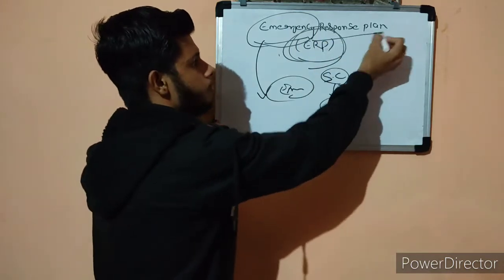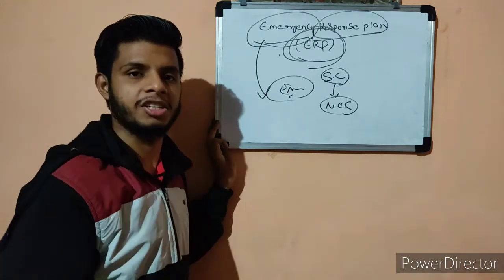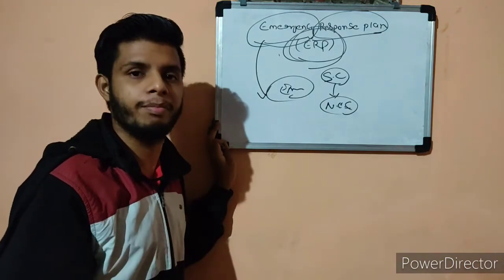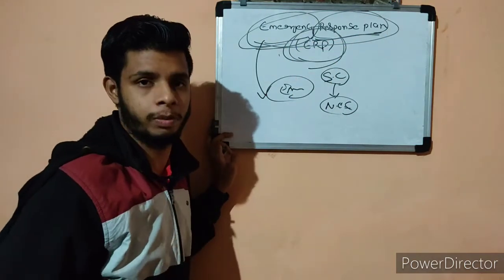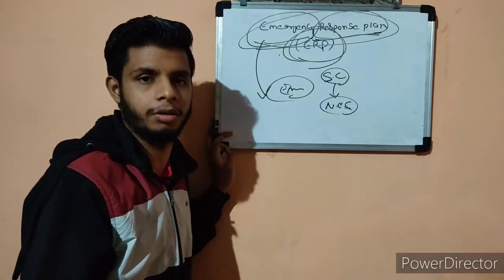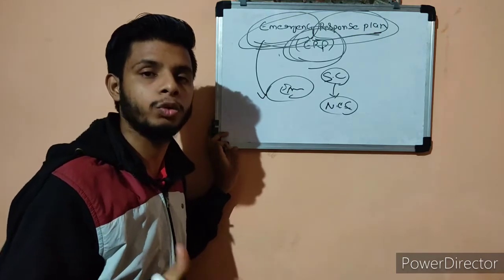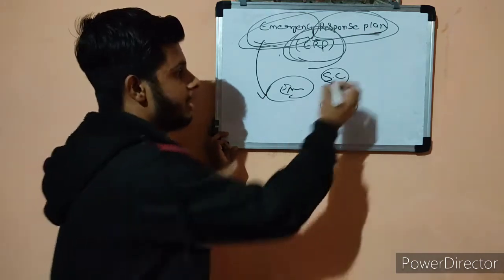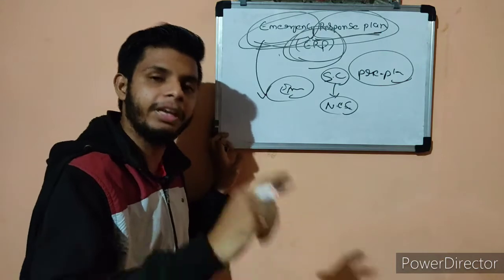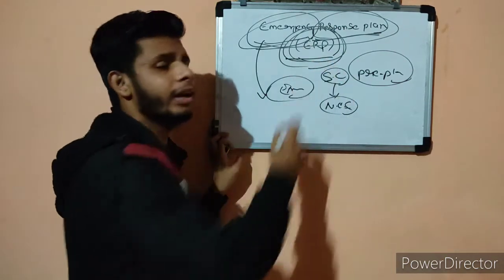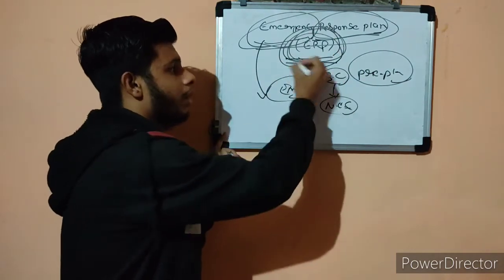Now, second is response plan. To control that emergency, to manage it, to deal with it in an effective manner, we need to have one plan. That plan is collectively called the emergency response plan. It means if any emergency occurs, how are we going to deal with it and manage it effectively? There should be pre-planning for that. That pre-planning to deal with the emergency is called the emergency response plan. Actually, it is a very big plan, so we'll discuss something about that.